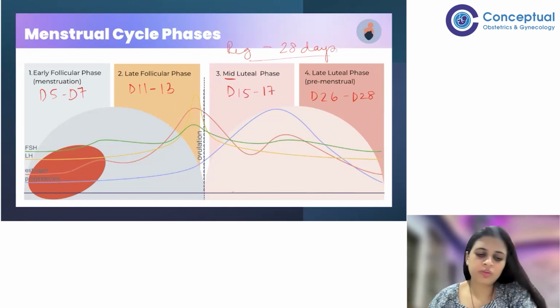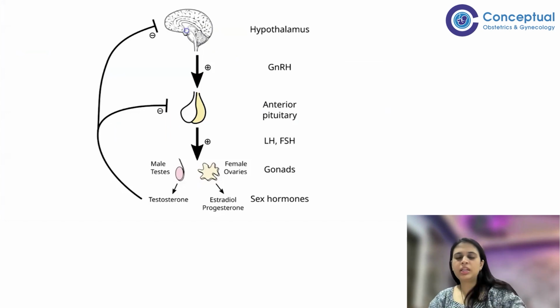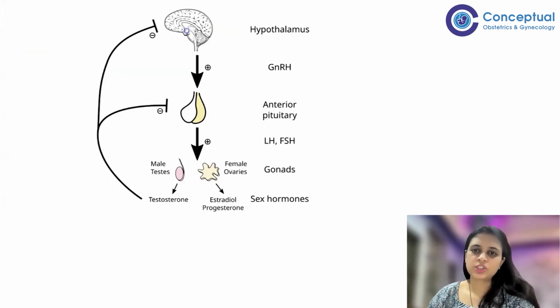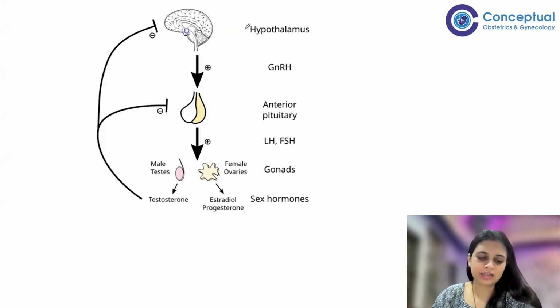Alright, so now we will discuss a little bit of detailed physiology for ovulation and how different hormones work at different phases of menstruation. For that, first we have to discuss about the HPO axis. Now, what is HPO axis? HPO axis is hypothalamo-pituitary ovarian axis. So, hypothalamus releases gonadotropin releasing hormone, right? And it stimulates the anterior pituitary, which in turn releases gonadotropins.